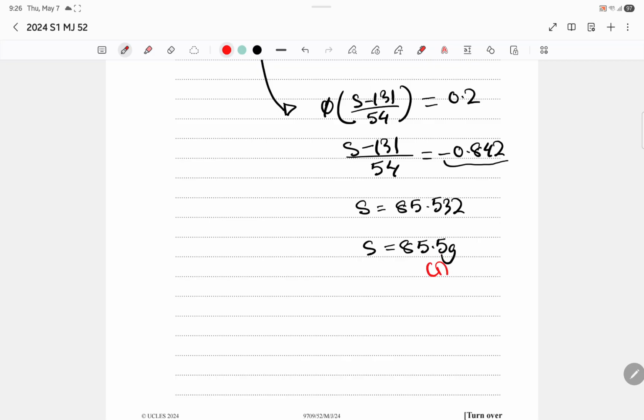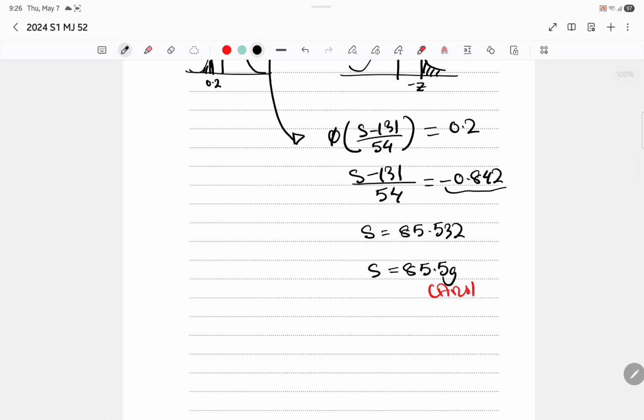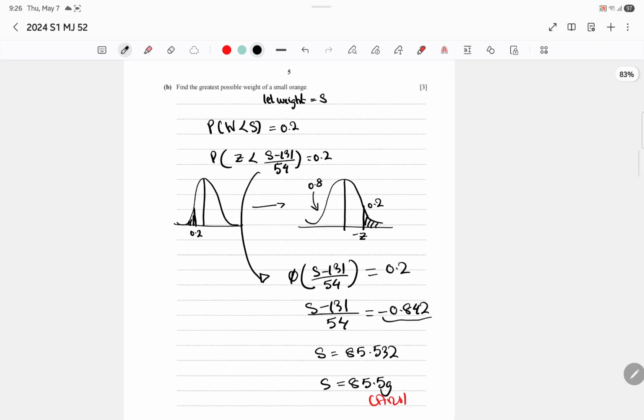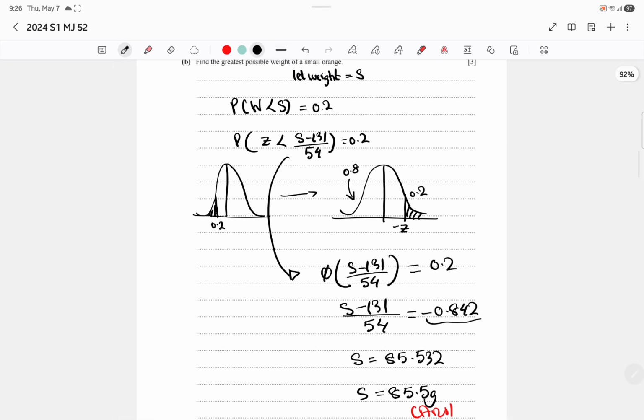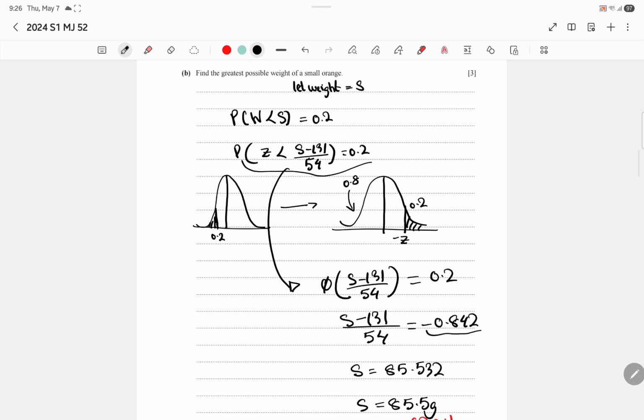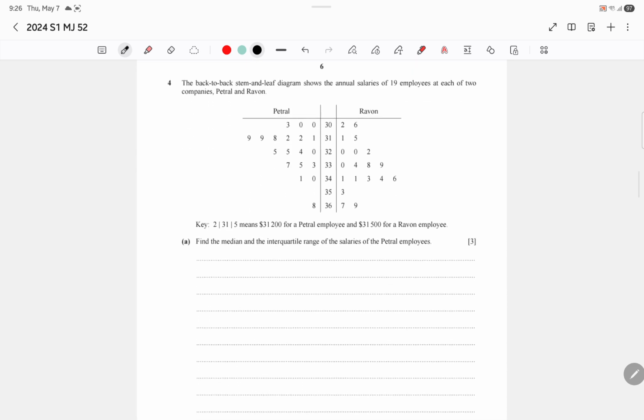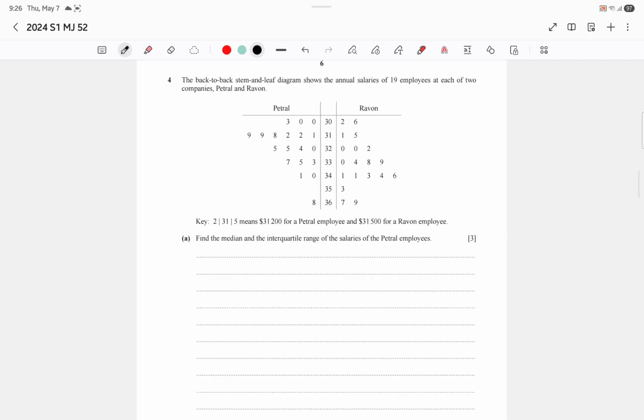Okay, not tricky, but I would say you just have to think a bit. But honestly, if you form this equation from here, it's really simple. Right. So the next question we have is a back-to-back stem and leaf diagram.